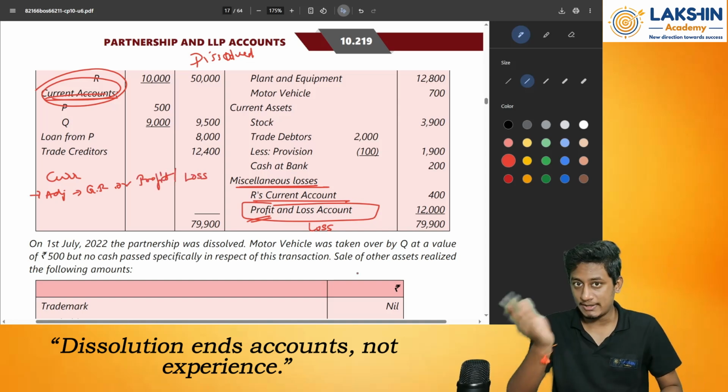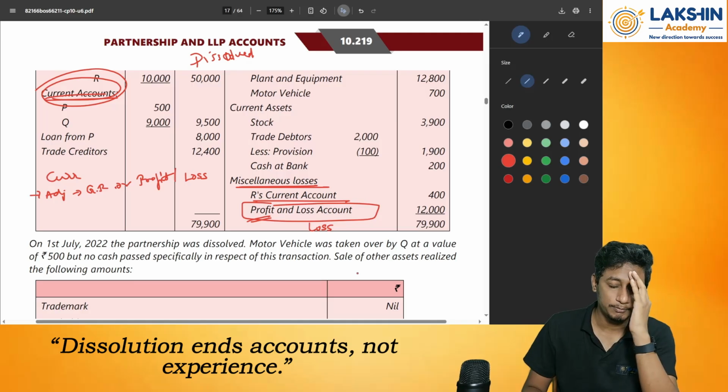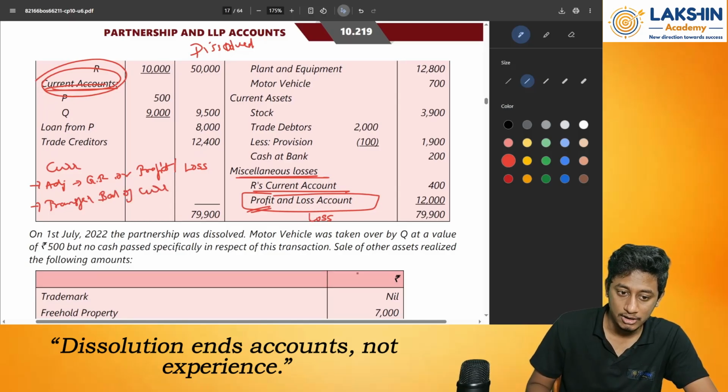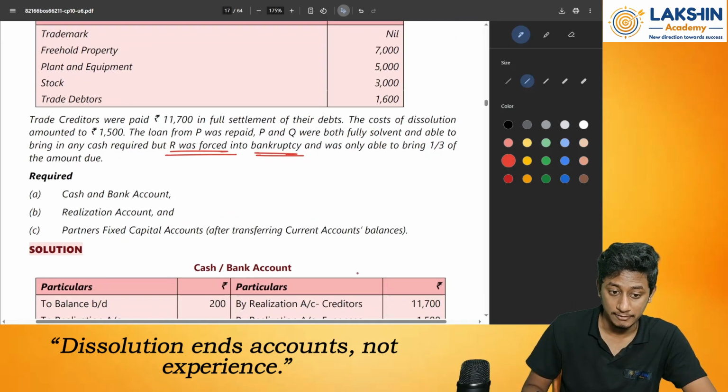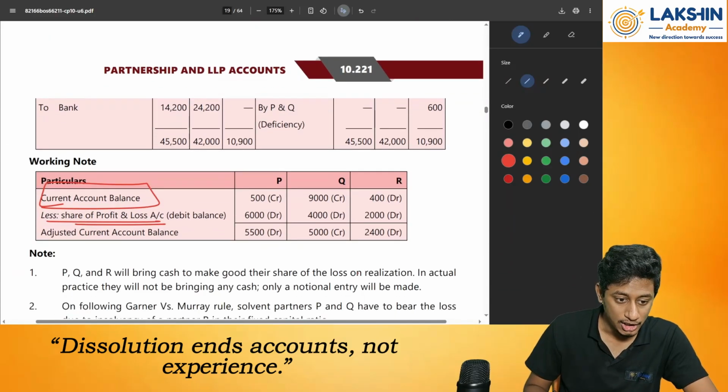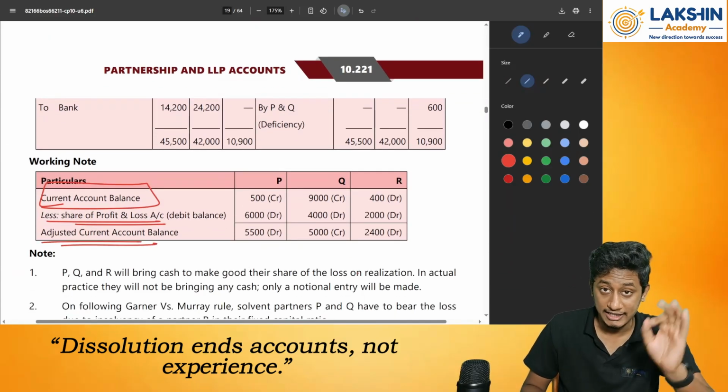Losses will come on the debit side, whereas profits will come on the credit side. That we know by now of the current account. After that, transfer the balance of the current account to the capital accounts. See over here, how much is the balance remaining in the current account?